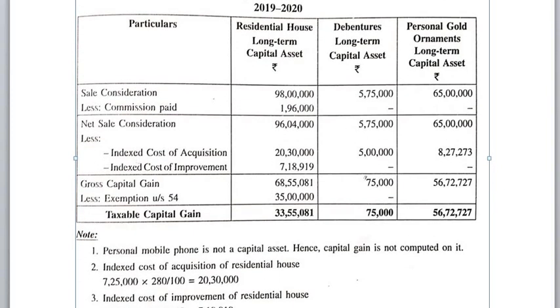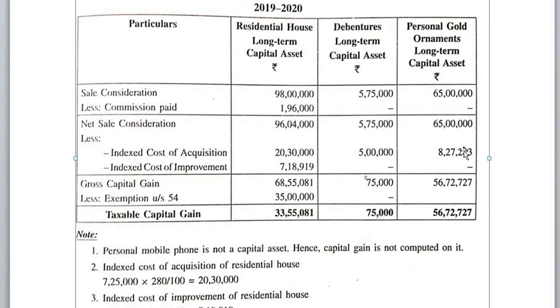So net sale consideration of gold is 65 lakh minus indexed cost of acquisition. Indexed cost of personal gold ornament can be calculated like this: cost of acquisition divided by purchase year index into sales year index. Cost of acquisition 6,50,000 and purchase year index 220 and into sales year index 280. Answer 8,27,273.